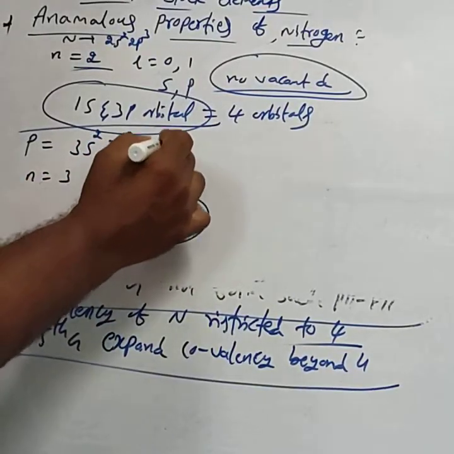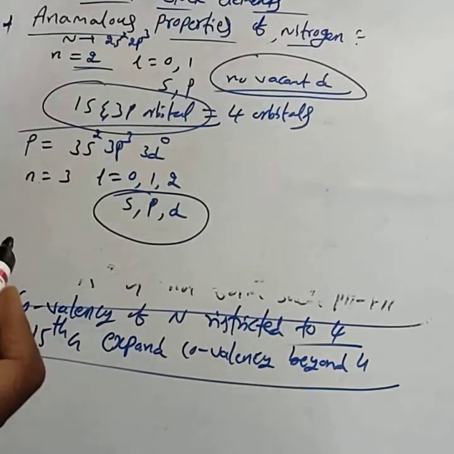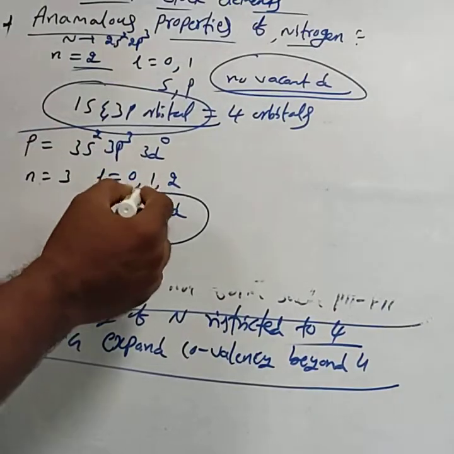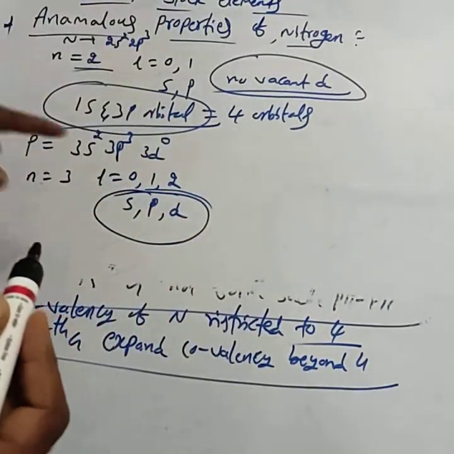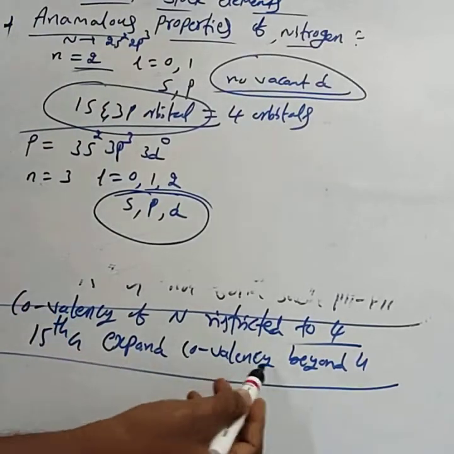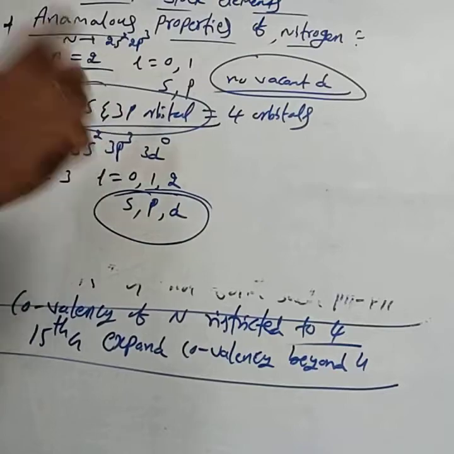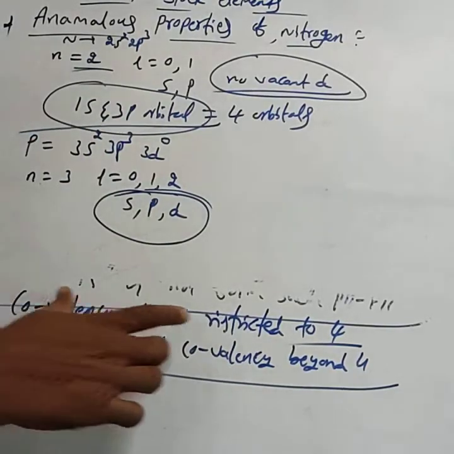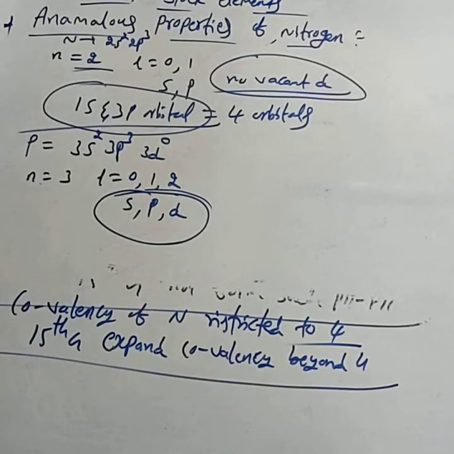We consider it as 3d0 for the phosphorus atom and also for the other 15th group elements. Due to the availability of the vacant d orbital, other 15th group elements expand their covalency beyond 4. This is very important. Just write this point only. Covalency of nitrogen is restricted to 4.